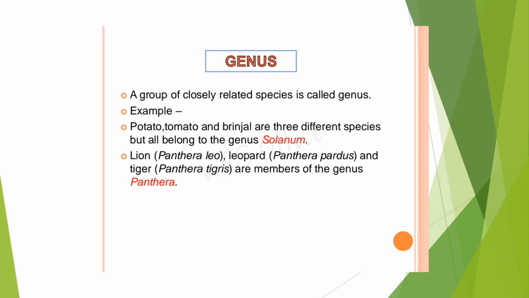Just as first A, first B, first C, first D children, even though they belong to different sections A, B, C, D, when they come together they are called first standard. That is, first standard is the genus name.